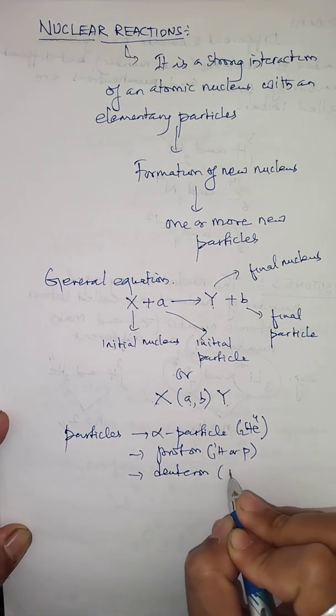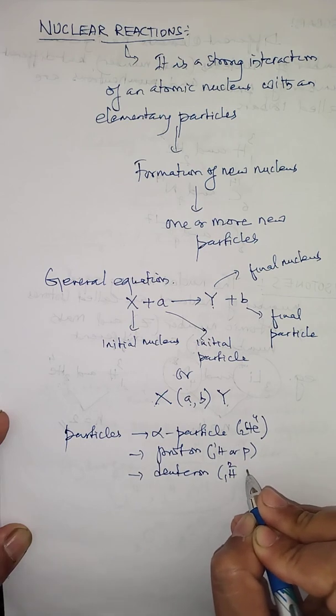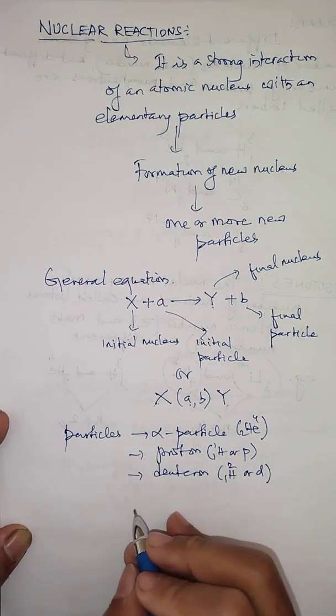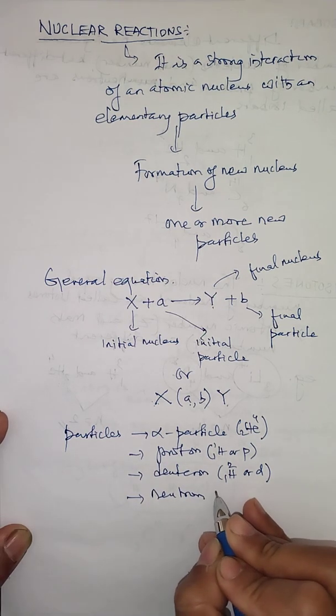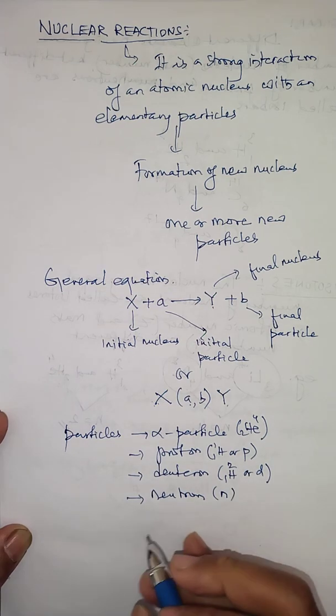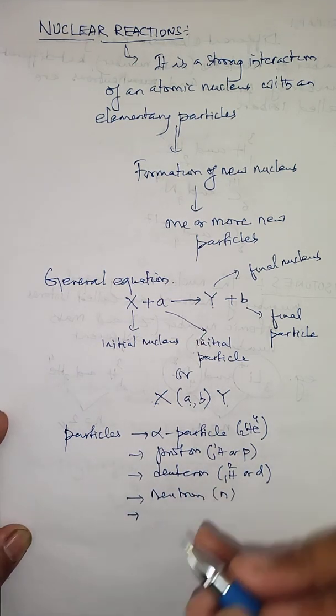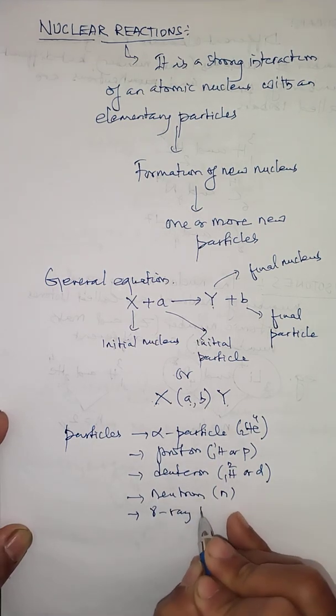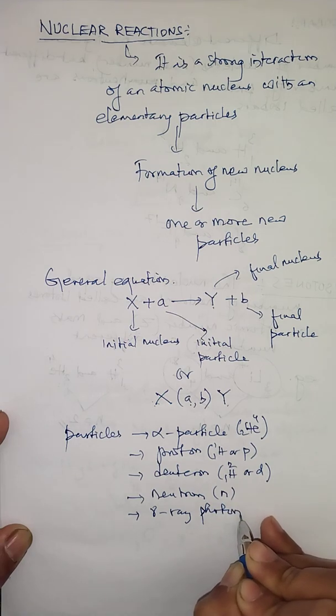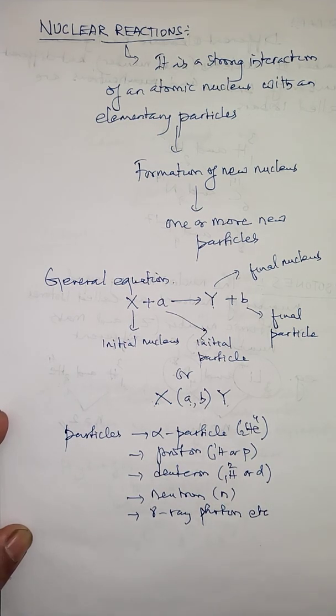Deuterium is given by H12, or we can also mark it by the symbol D. A neutron is also a particle which can be involved in a nuclear reaction, and it can be marked by the letter N. Similarly, gamma ray photons, which are light particles, can also be involved in nuclear reactions. So these are the common examples of particles which may be involved in a nuclear reaction.